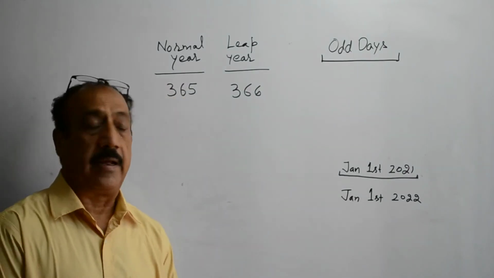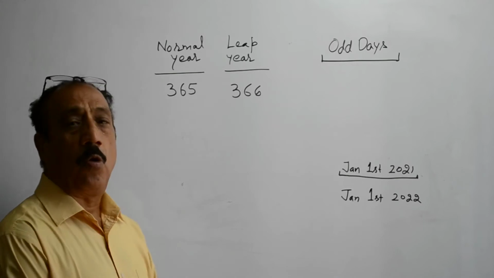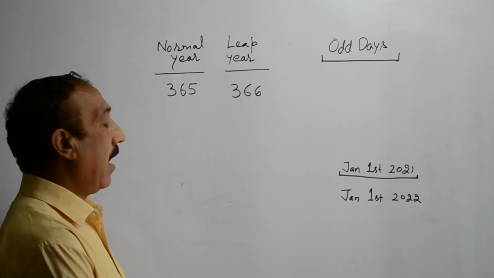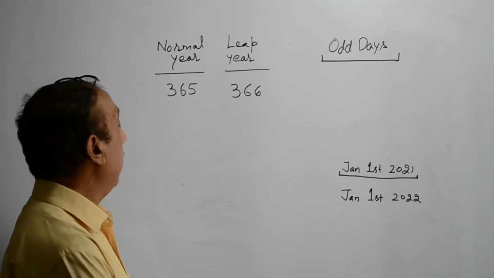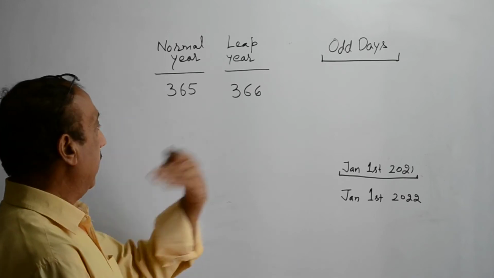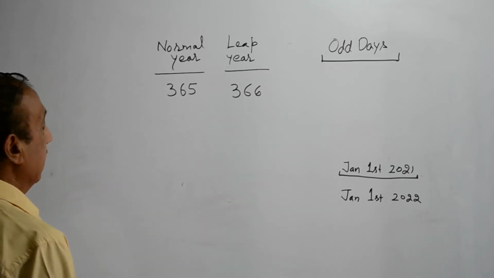And we know that the days go on repeating themselves after every 7 days, meaning Sunday, Monday, etc. They go on repeating after every 7 days.